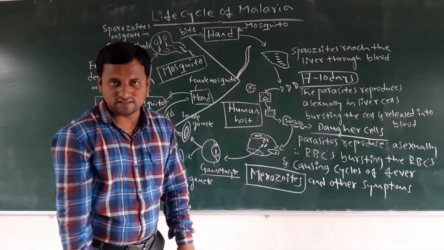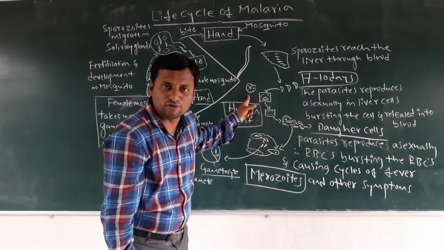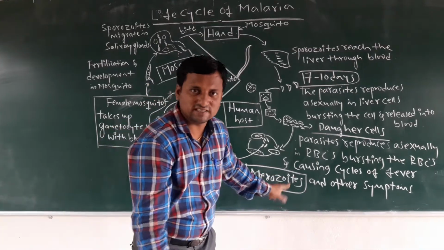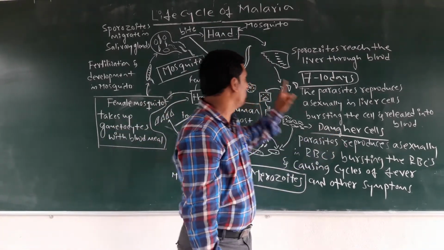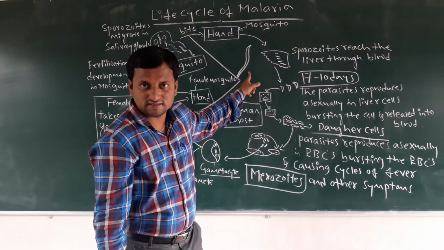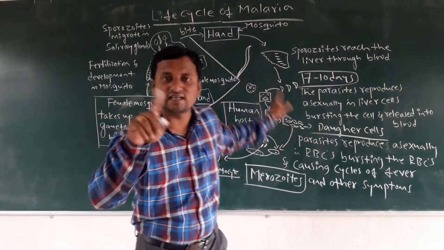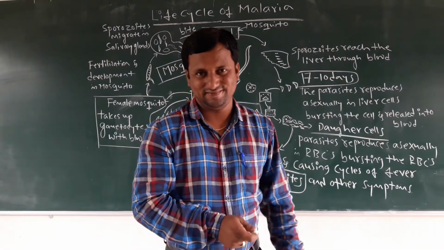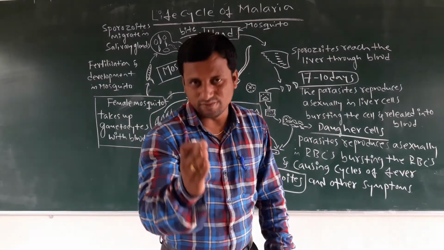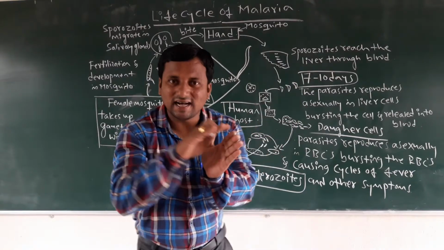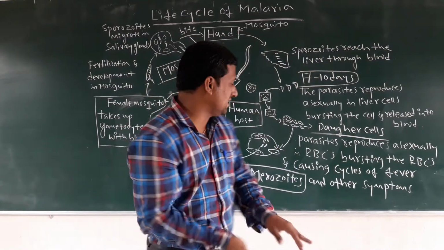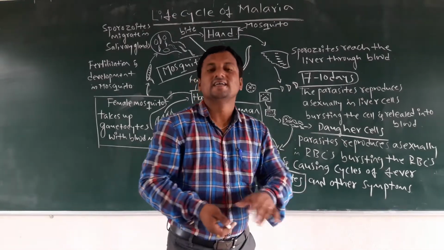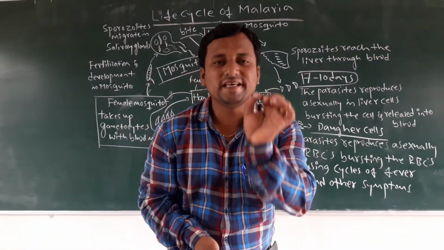This shape of the sporozoite stage is called a merozoite. Merozoites are nothing but daughter cells of the sporozoites. You must remember, after the bursting of liver cells, the sporozoites are converted into merozoites. Then these merozoites enter into the RBC cells.